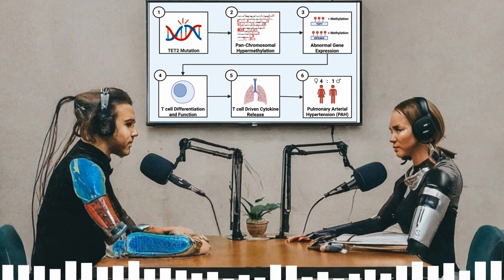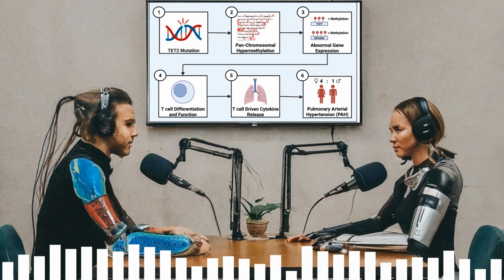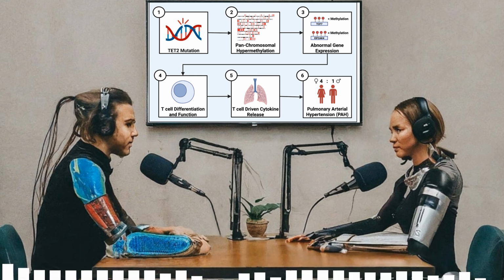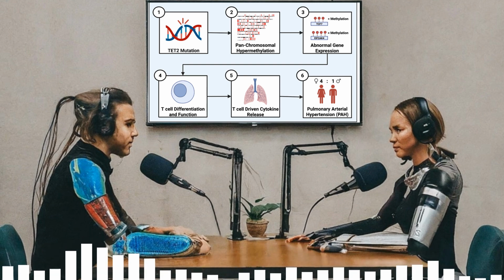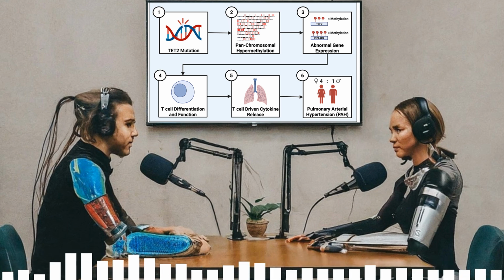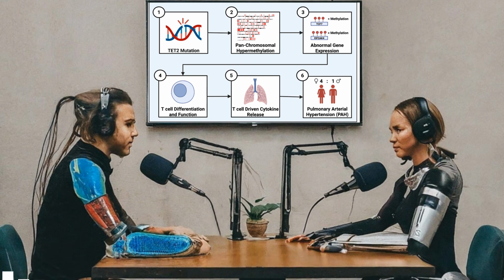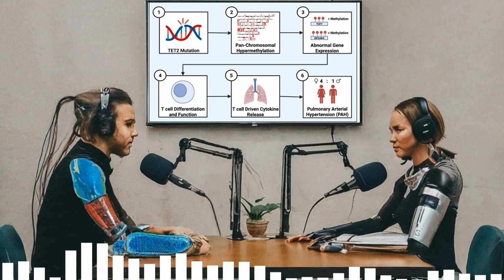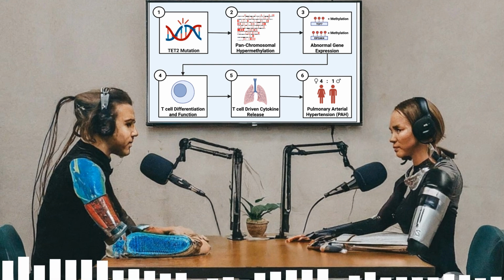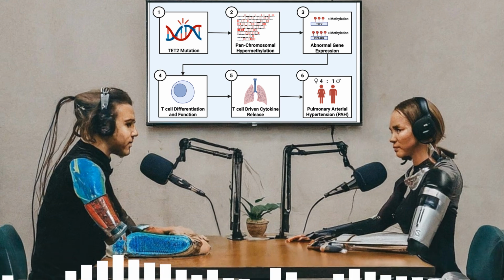What was the setup? They compared blood samples from three groups. Ten healthy controls as a baseline. Right. Then 10 PAH patients who didn't have mutations in any of the known PAH genes, and importantly, they also checked they didn't have TET2 mutations. Got it. PAH, but no known genetic cause. And the third group, nine PAH patients who specifically did have TET2 mutations, but again, no mutations in the other established PAH genes. So they were trying to isolate the effect of TET2?